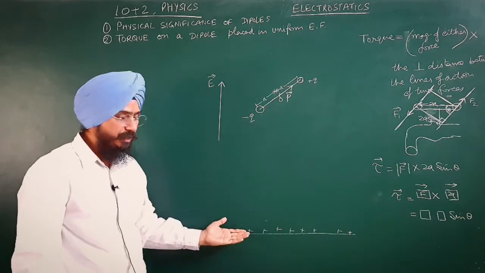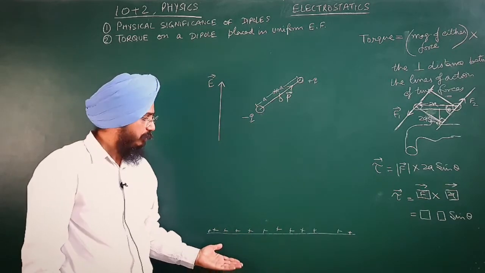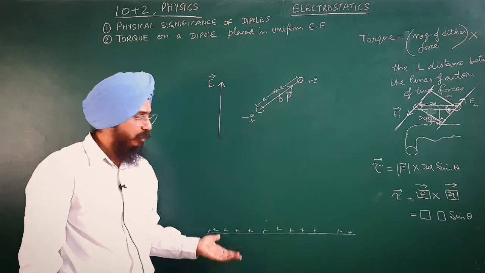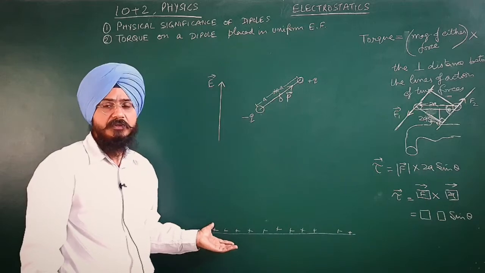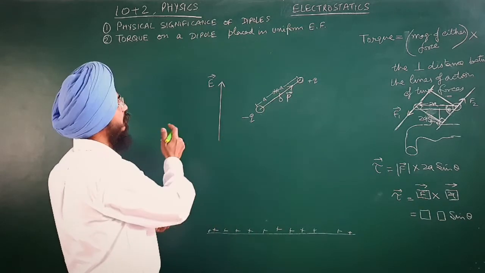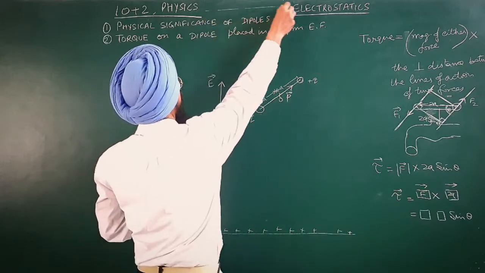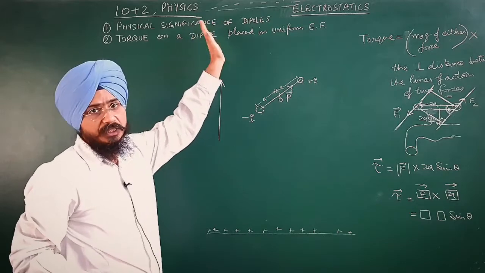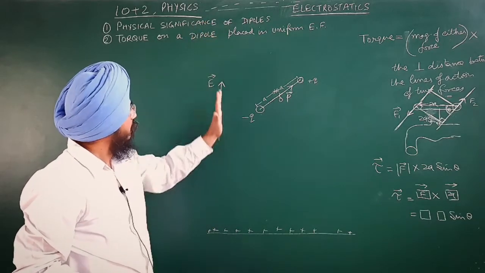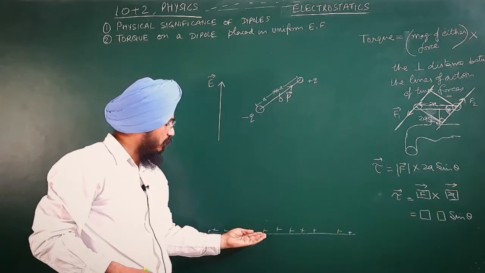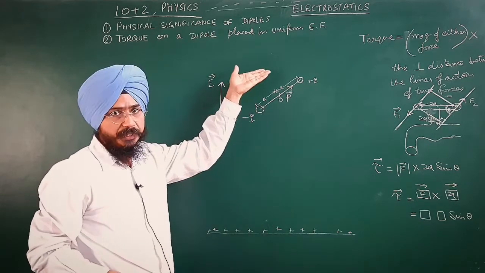Somewhere below, the distance may be large or small, there may be a positive source charge from where this electric field is coming, and it may be going somewhere above the board where a negative charge is there. So we have a uniform electric field from the lower end to the upper end.